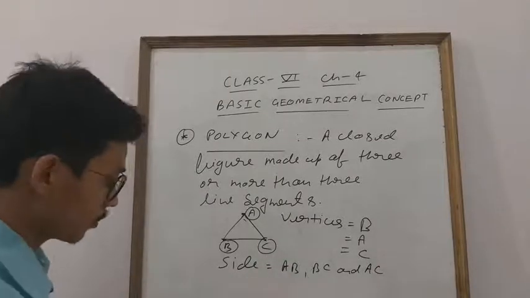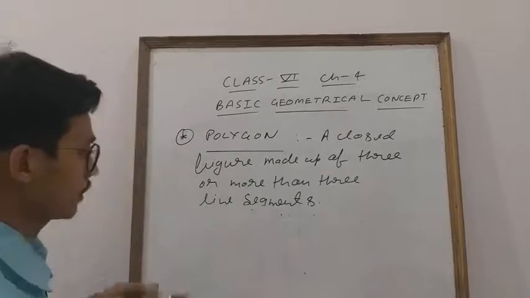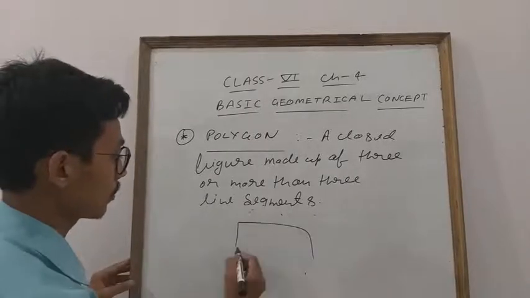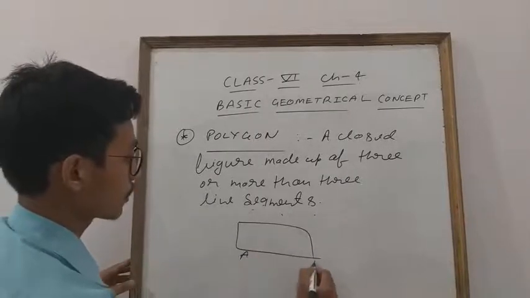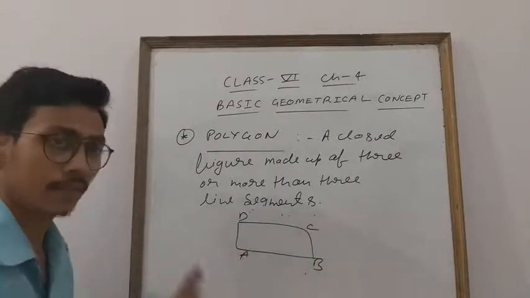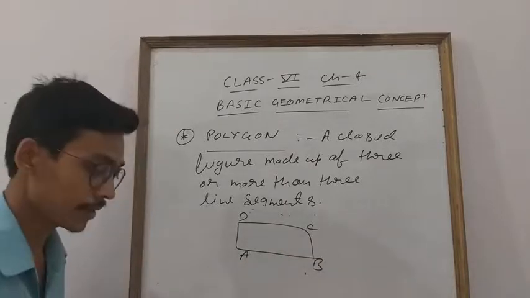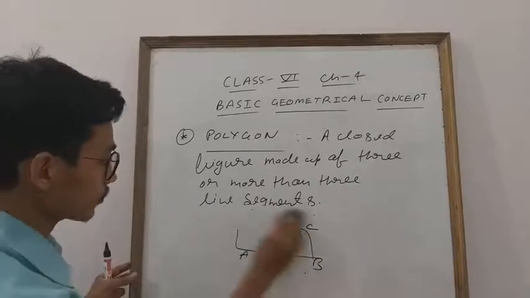Similarly, if you have to tell the vertices of this diagram, how many vertices are there? So what will you tell? A, B, C, D are the vertices. Sides are AB, BC, CD and AD. Clear everyone? Now the next thing is that